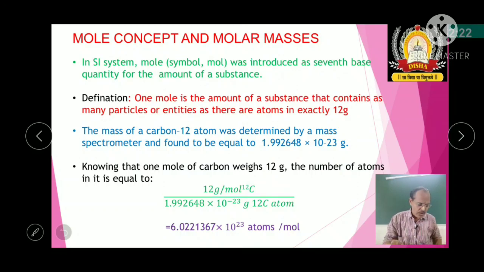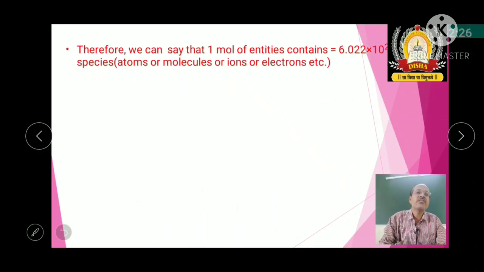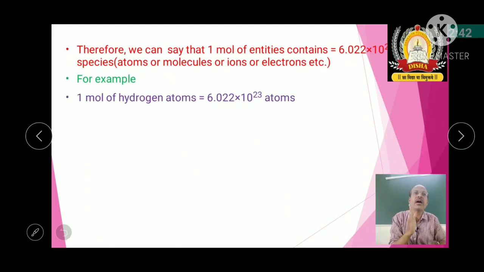That means 1 mole of substance will contain 6.022 into 10 to the power of 23 species. It may be atoms or molecules or ions or electrons. So that means I can say this 6.022 into 10 to the power of 23 is called as Avogadro number. This number is called as Avogadro number.